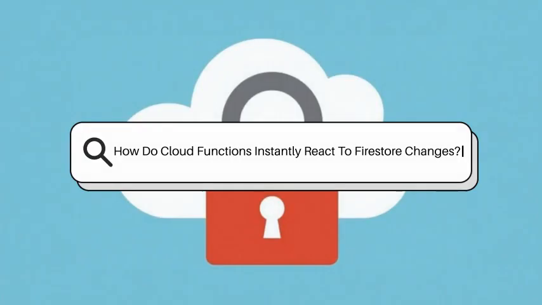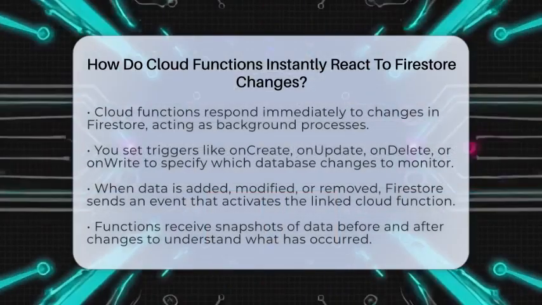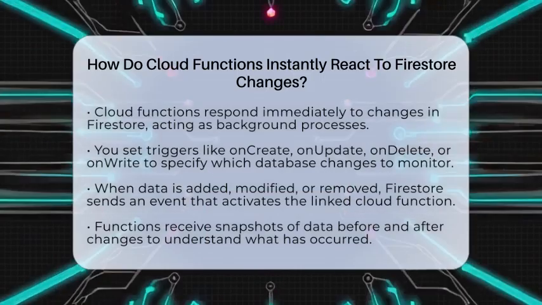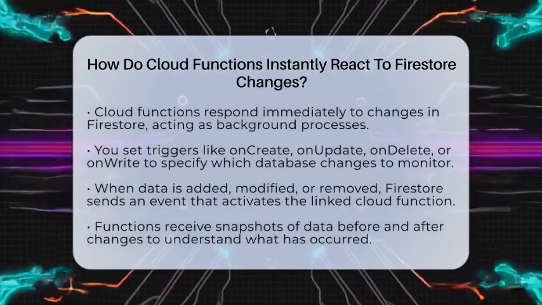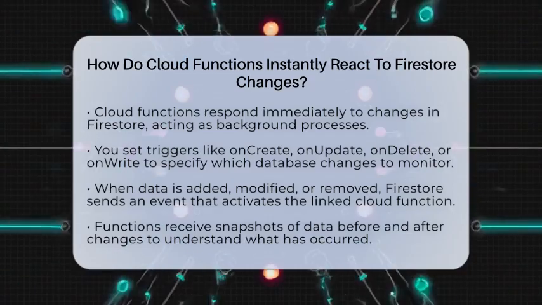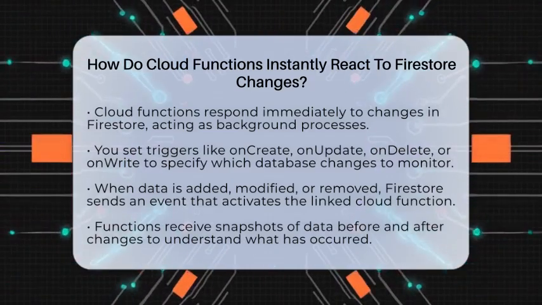How do cloud functions instantly react to Firestore changes? Imagine you're working on an app where every time a user updates their profile, something automatically happens in the background. That's the magic of how cloud functions respond right away to changes in Firestore.